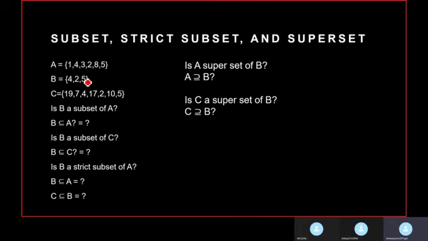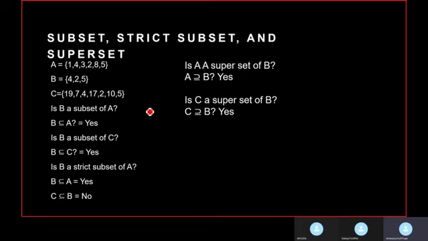Coming to the superset part, is A a superset of B? A has additional elements apart from the elements present in B. So yes, A is a superset of B. And is C a superset of B? Even C has additional elements along with the elements of B. So yes, C is a superset of B. These are all the answers if you want to check yourself.